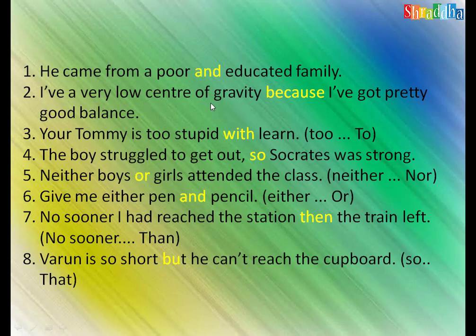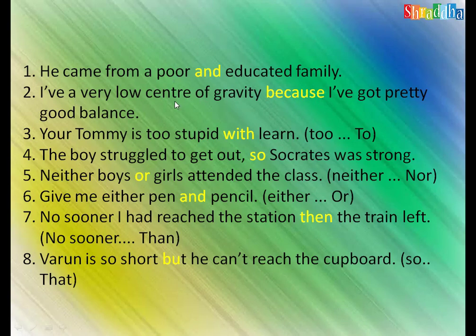I have a very low center of gravity because I have got pretty good balance. Why have I got pretty good balance? Because the reason is that he has a very low center of gravity. When you are stating a result of some cause, then you have to use 'so' only, not 'because'. Because is used before the reason, not before the result.